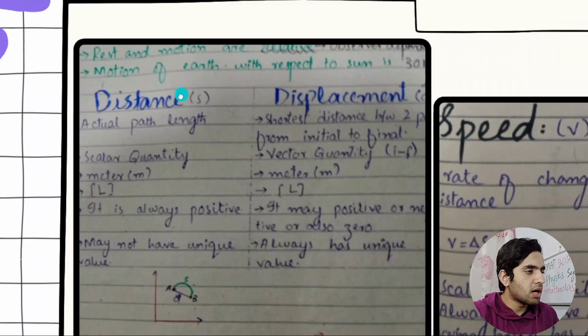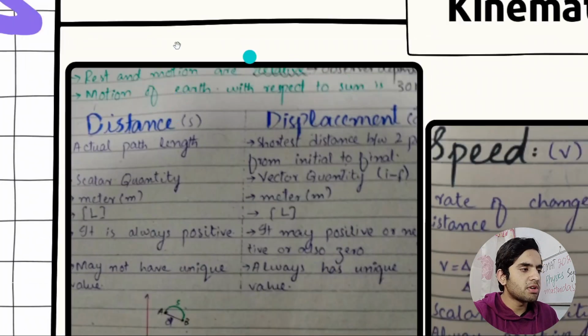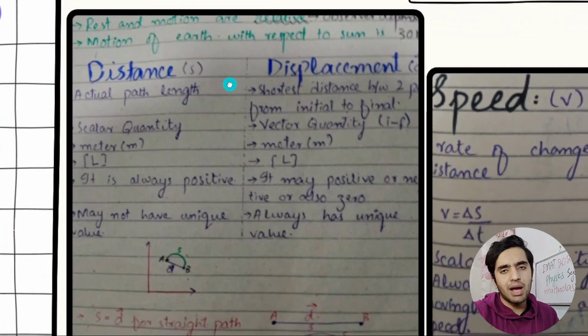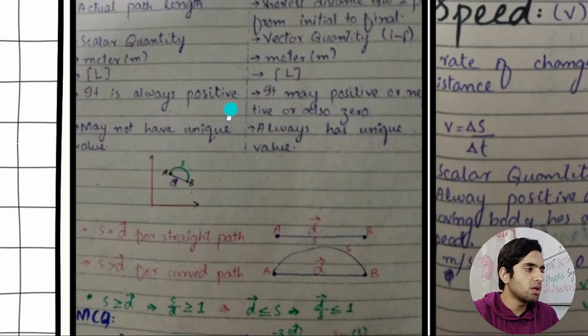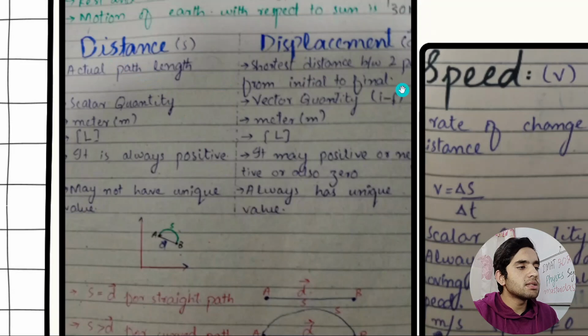Rest and motion are relative, observer dependent. So that was the definition. Motion, that is the most important point. The motion of Earth with respect to Sun is 30 km per second. You need to know that. No, IMAT is not going to ask you this, but that was written in the book, so I just wrote it down here. Then the main thing is distance versus displacement.